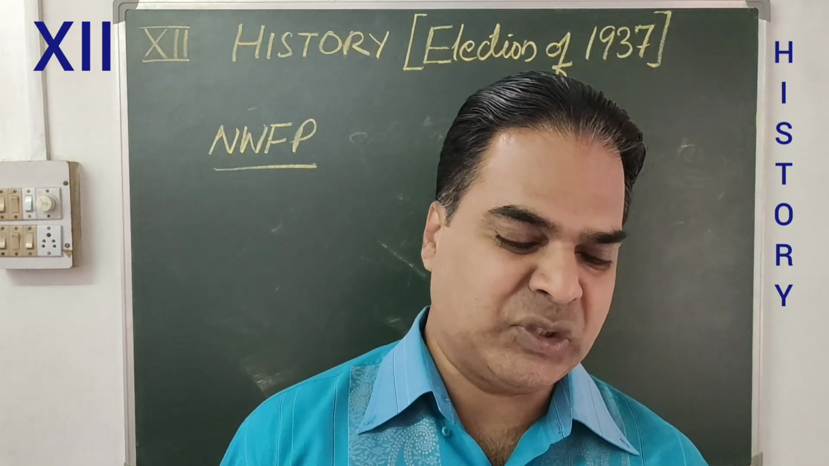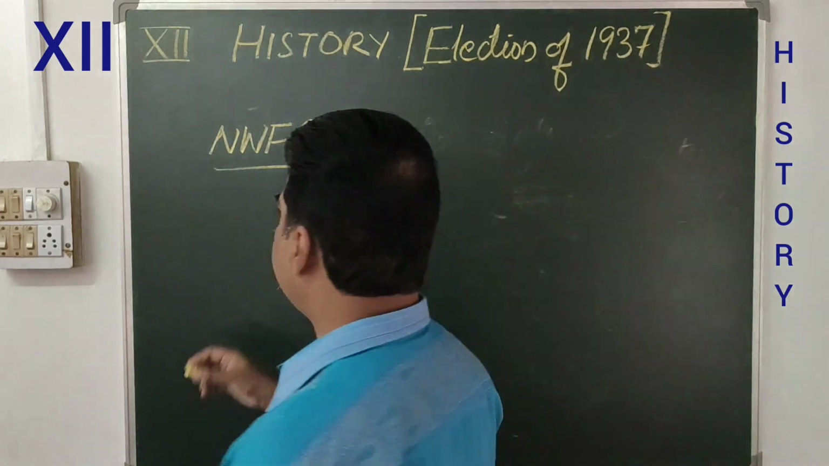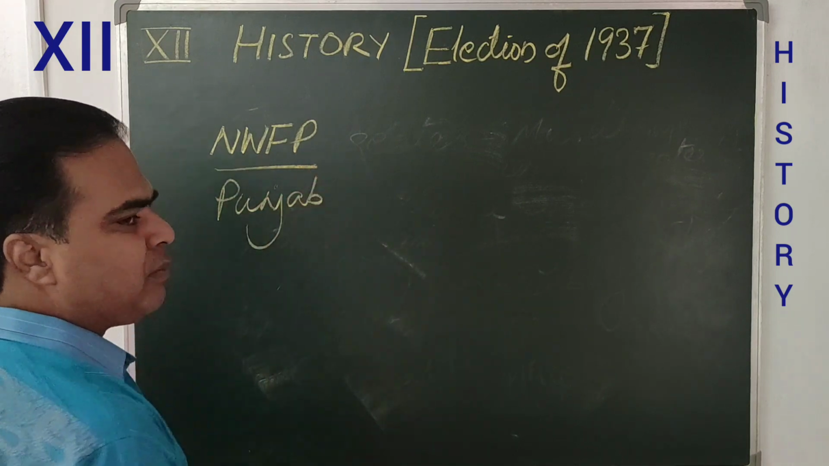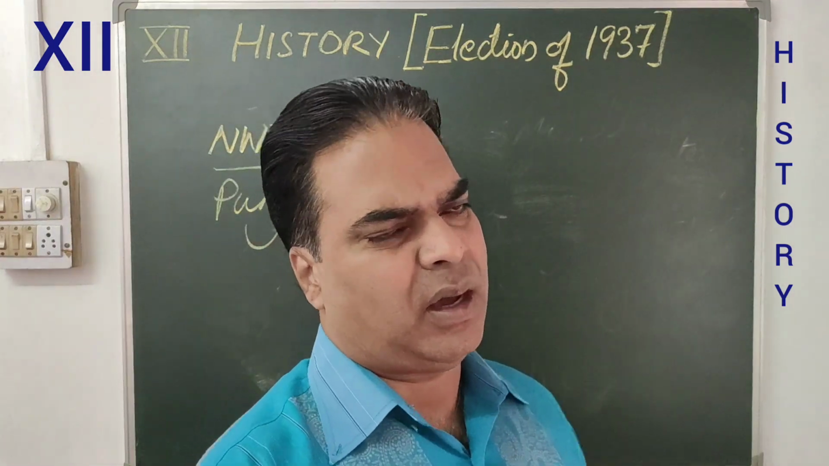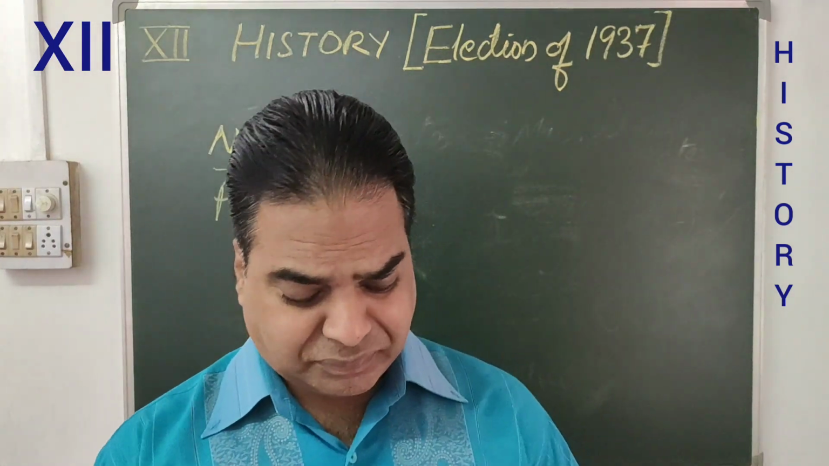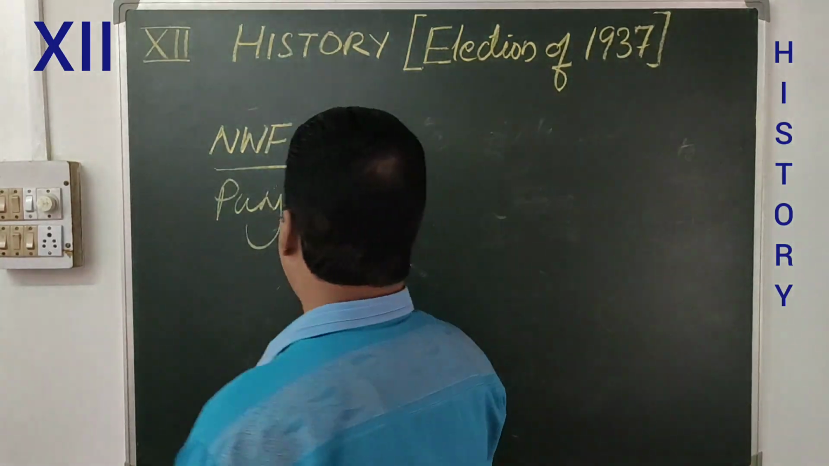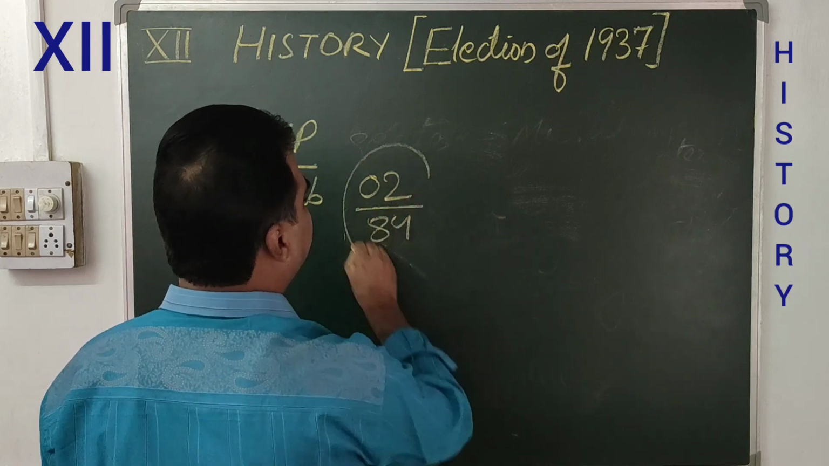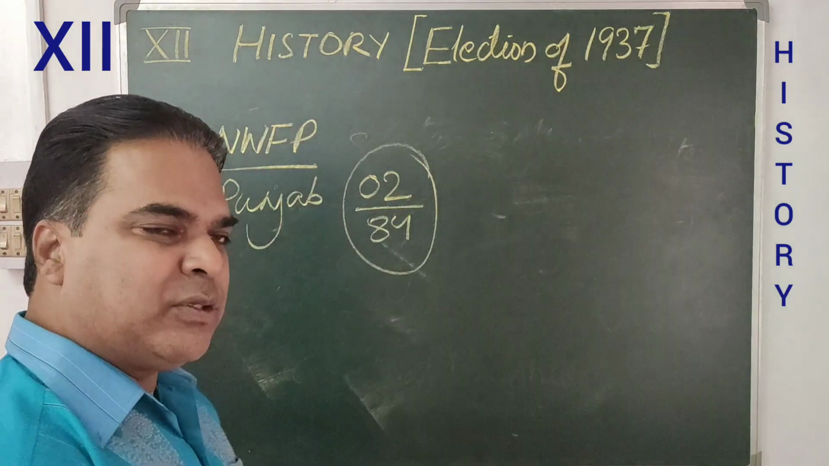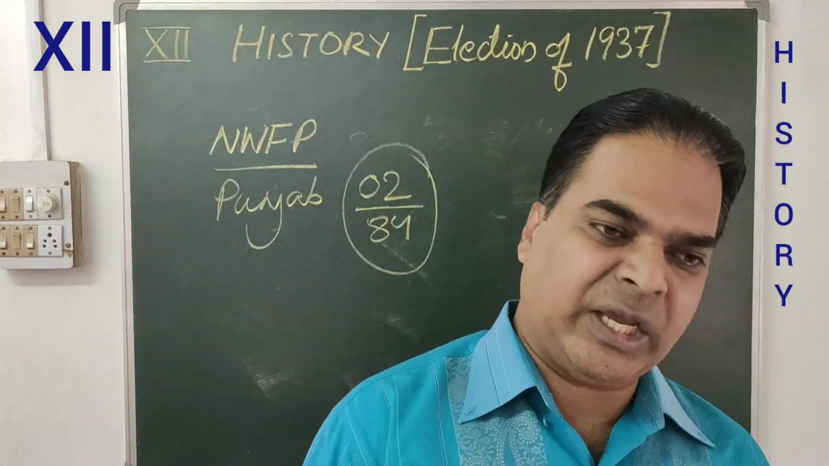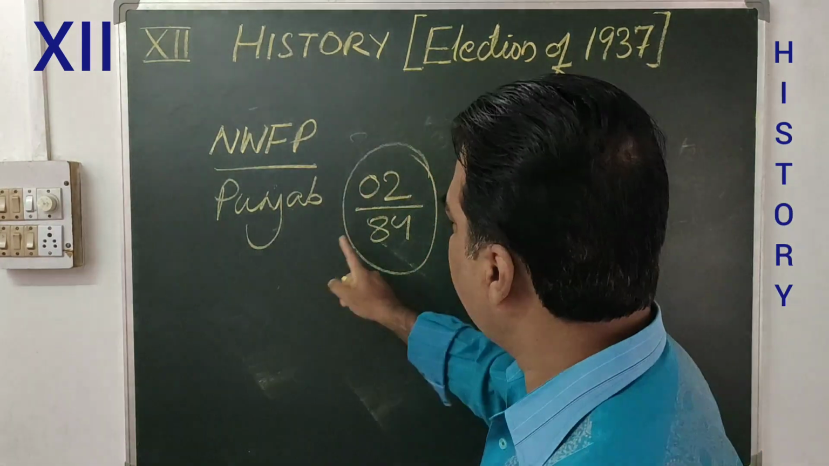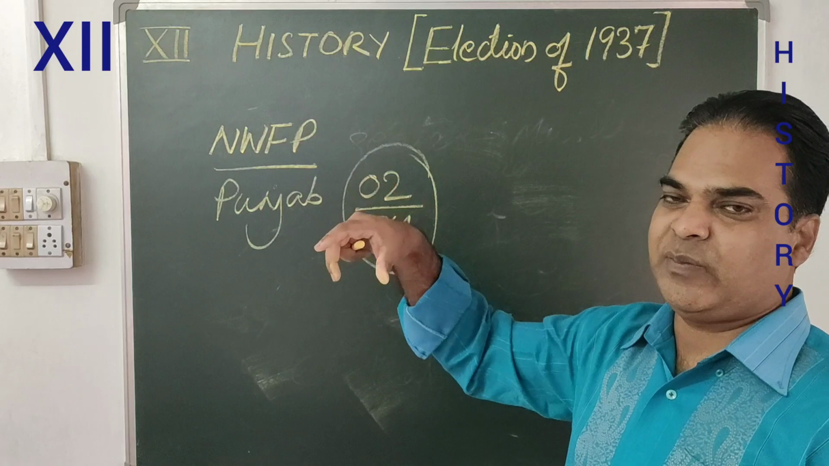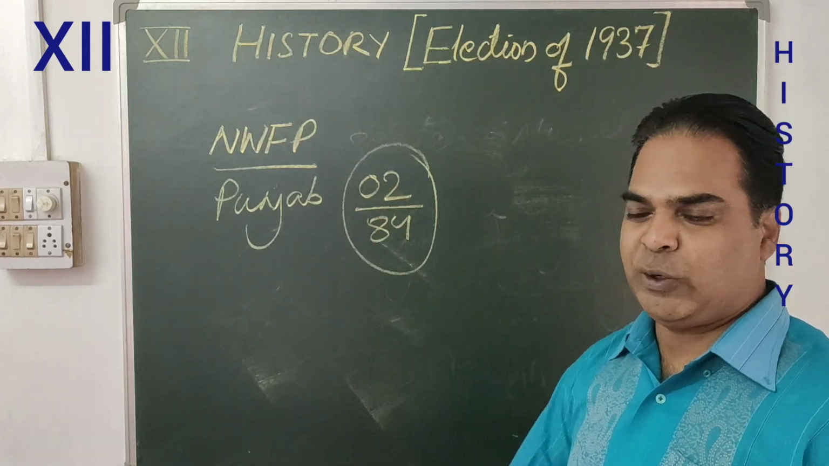So they could not win a single seat in the Northwest Frontier Province. And what about Punjab? In Punjab also, most of the people are Muslims. Out of 84, let me tell you, they got 2 seats. In Punjab, the Muslim League secured only 2 seats out of 84 seats reserved for the Muslims. Those seats were reserved for the Muslims, but ultimately they could not become successful there also.